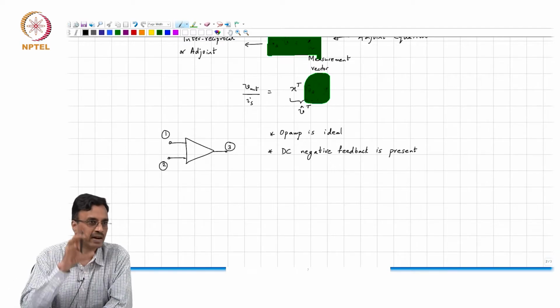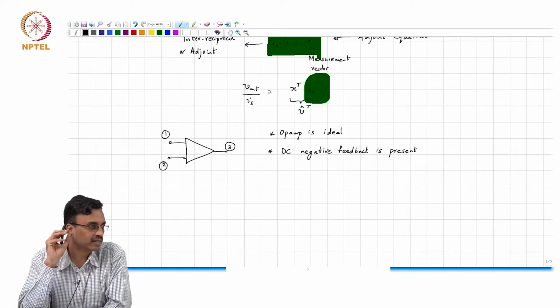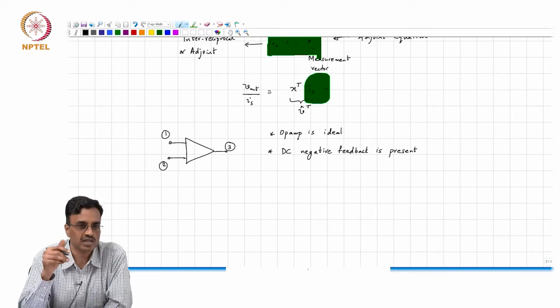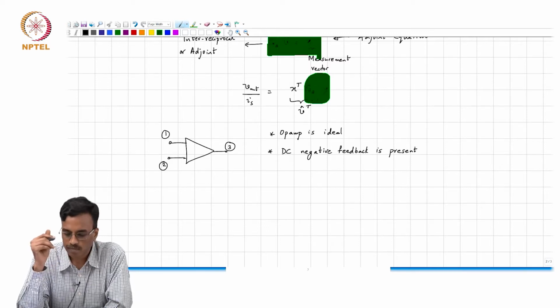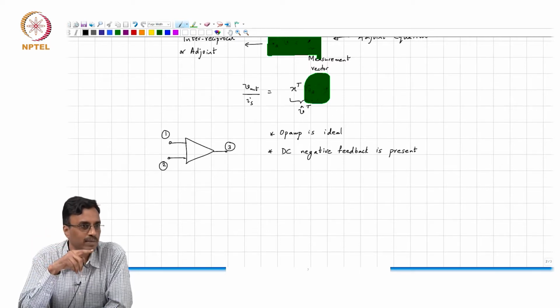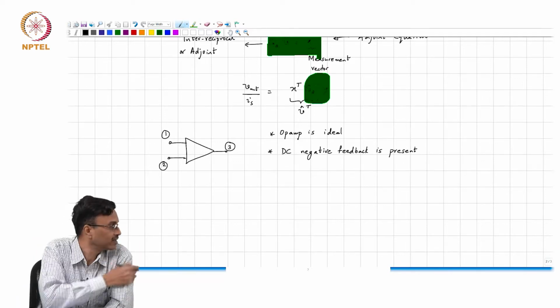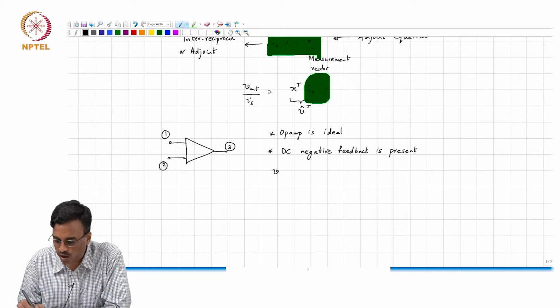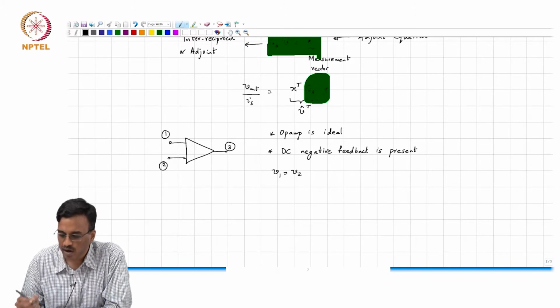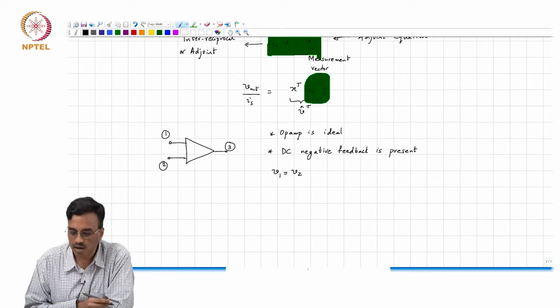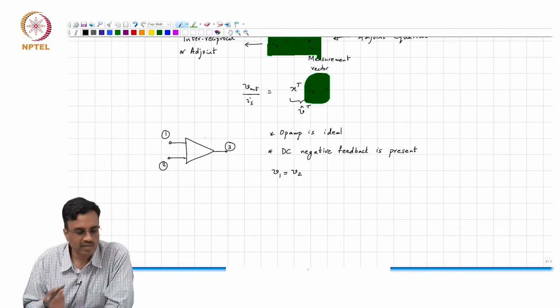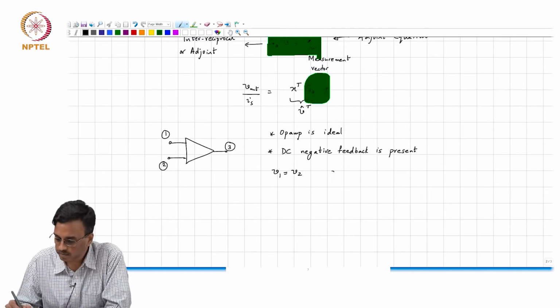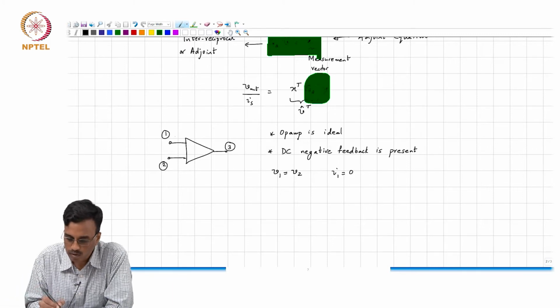There is an op-amp embedded inside a network. We know that the op-amp is ideal in the sense that the gm is infinite, or the voltage gain is infinite. And we know that there is DC negative feedback around the op-amp. So what does it mean as far as the network equations are concerned? V1, the virtual short, so V1 equals V2. And what about, is that all? And I1 is 0.